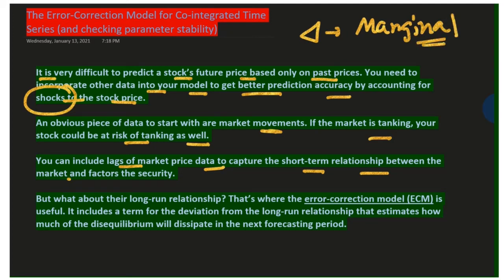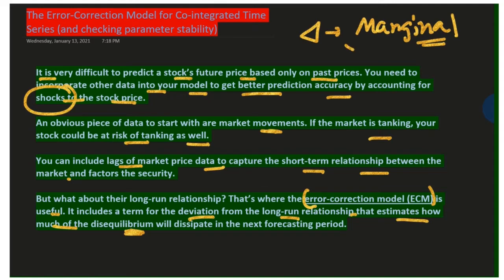But what about their long-run relationship? That's where the error correction model or ECM is useful. It includes a term for the deviation from the long run relationship that estimates how much of the disequilibrium will disappear in the next forecasting period.